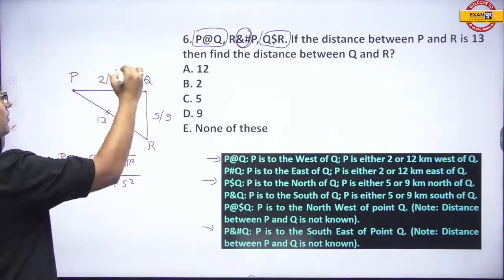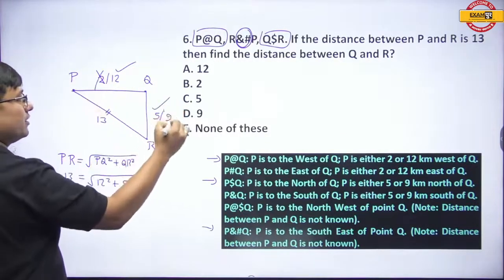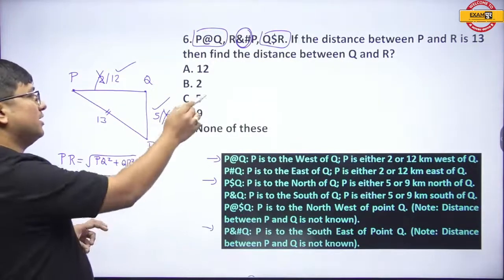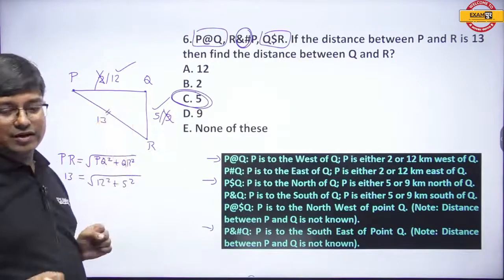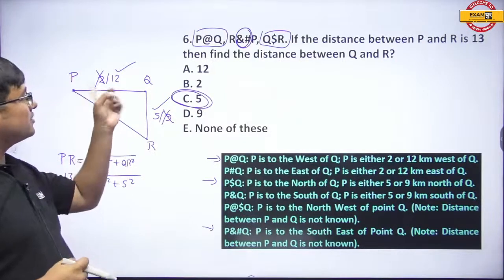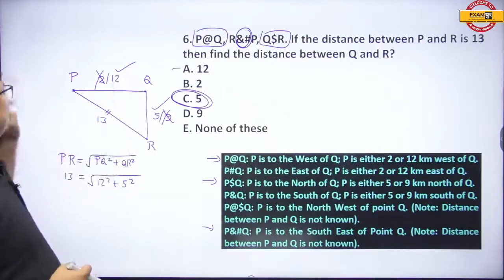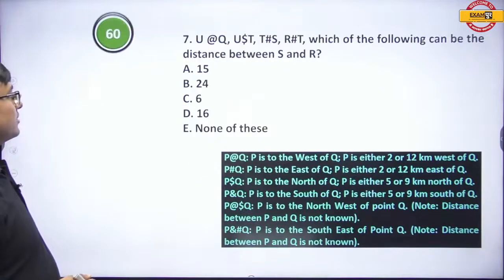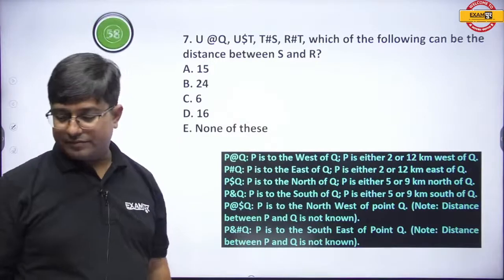So from here we will take this, and therefore the distance between Q and R is 5. Had it been asking distance between P and Q, it would be 12. But for this question it is option number C. Next, quickly everyone, hurry up.